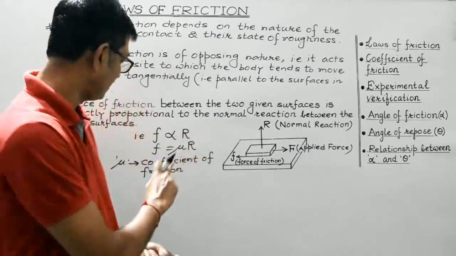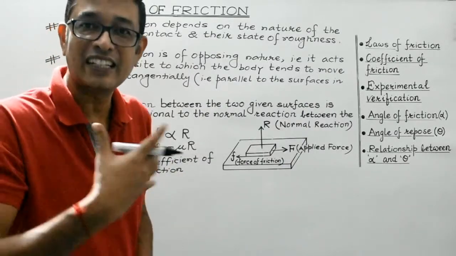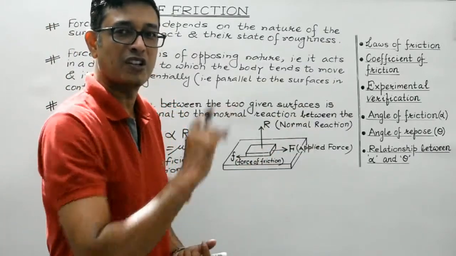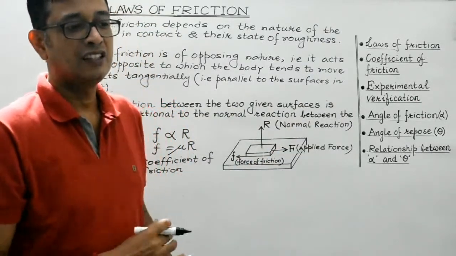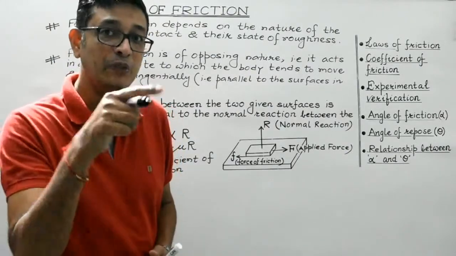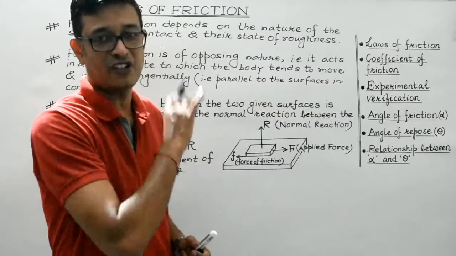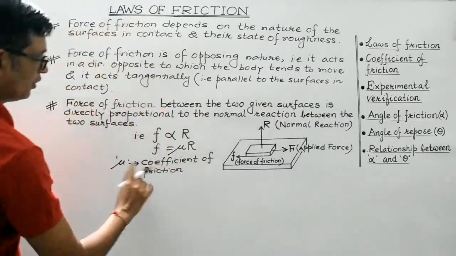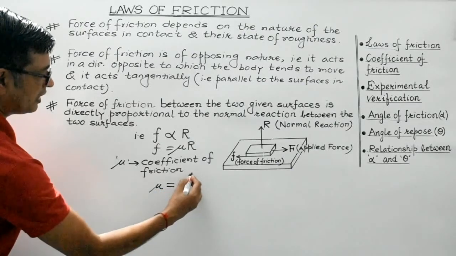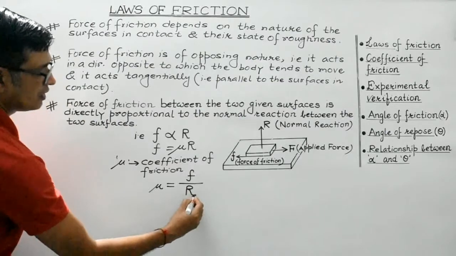So in that case, the coefficient of friction would be the coefficient of static friction. And in case the body is on the verge of motion, we have discussed that the magnitude of the static friction is found to be maximum. In that case, mu is known as the coefficient of limiting static friction, right? So, generalizing, we can say that the coefficient of friction is defined as the ratio of the frictional force to the normal reaction.